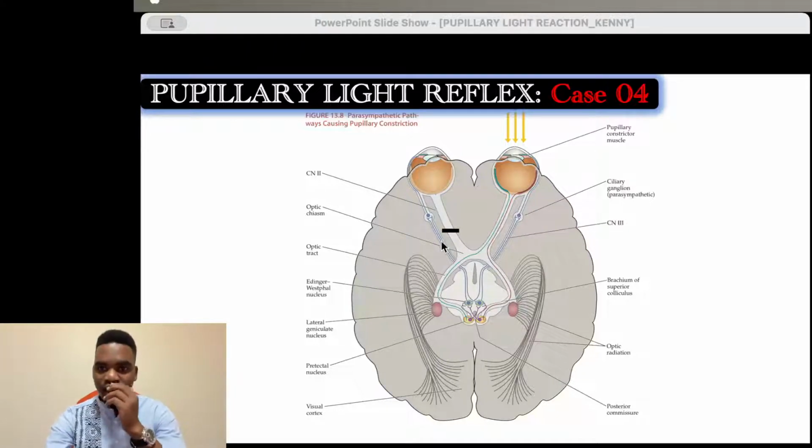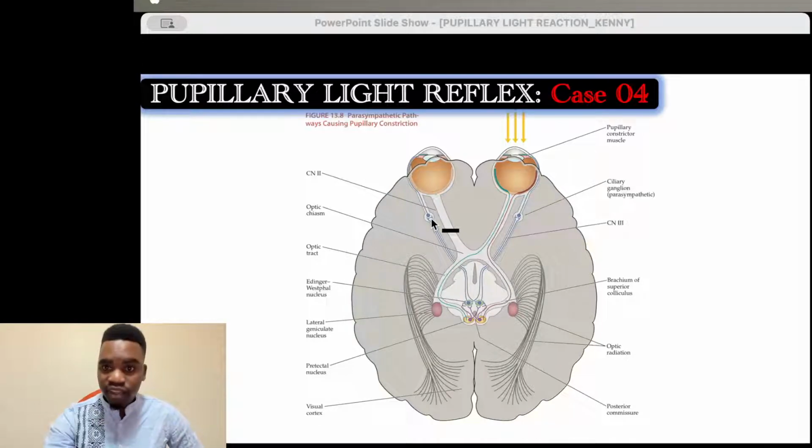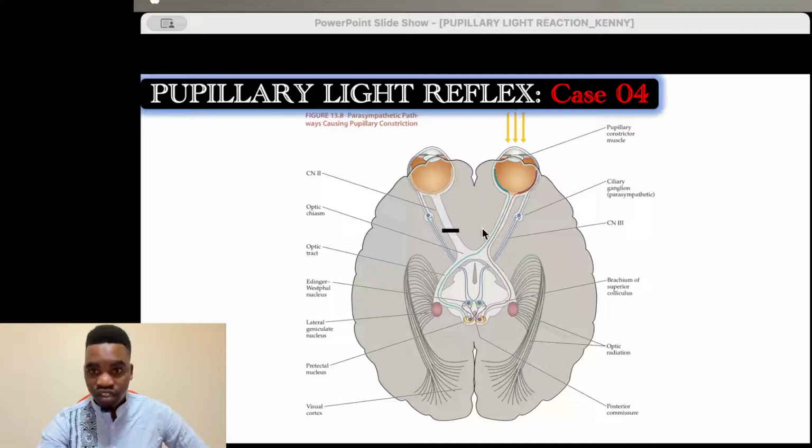It has to go back into either eye to constrict, and when it goes back, it uses the oculomotor nerve and not the optic nerve. So will this eye constrict? For sure, yes, it will constrict, because nothing is broken, and all the nuclei are intact, all the nuclei are good. What about this?